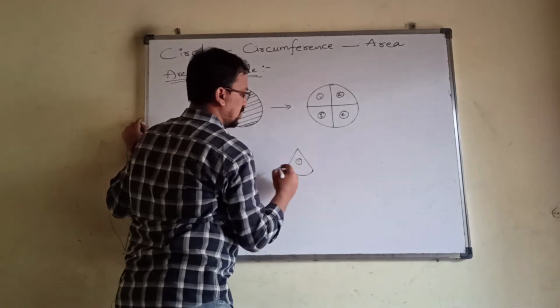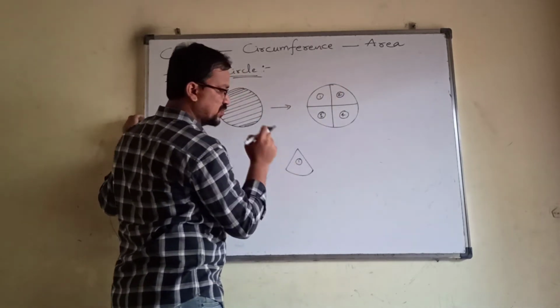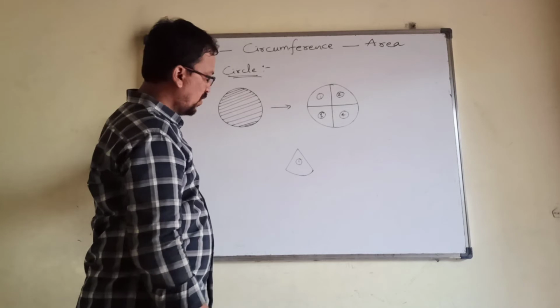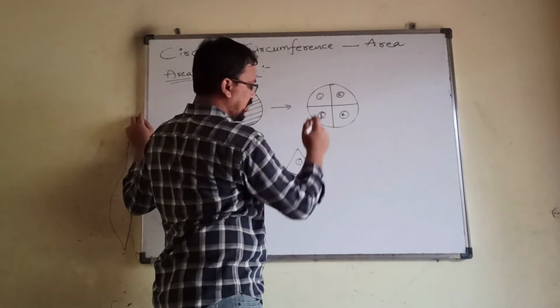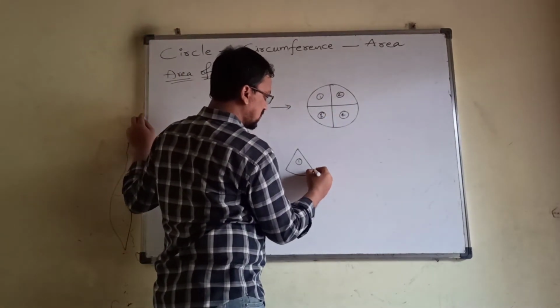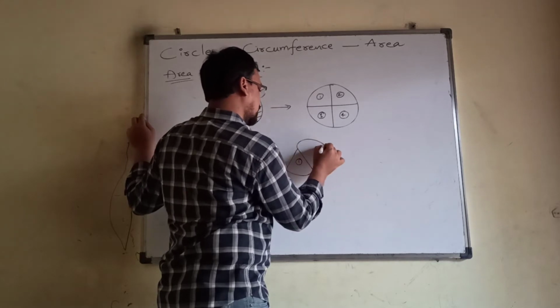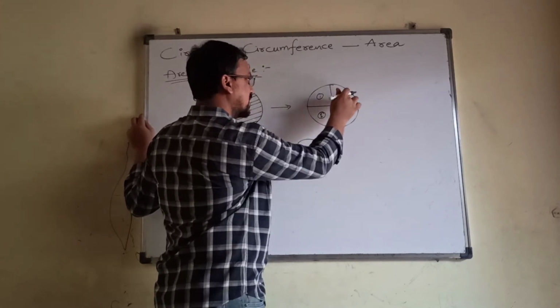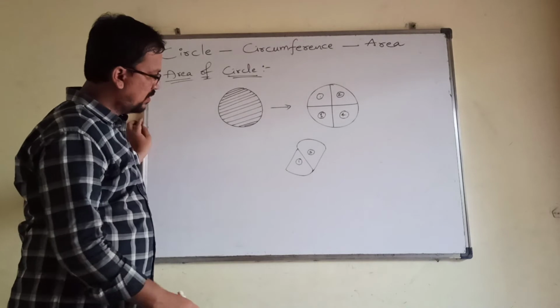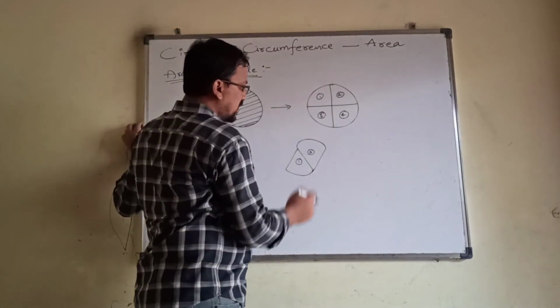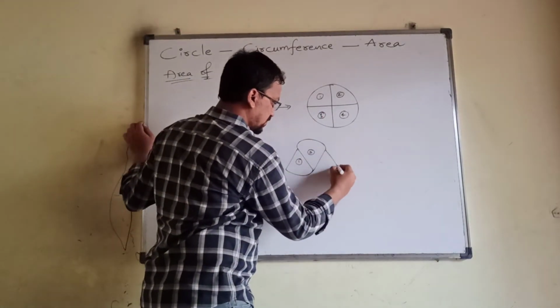I just kept this first part, this model. Whereas the second one I am going to place here. The second one I kept like this. The third one, let me keep like this.